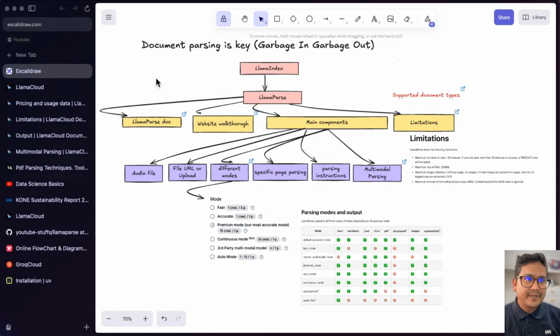So now let's recap. We went through the LlamaParse documentation, went through the website walkthrough, we went through the limitations, supported documents, that's what we went through, and the main components. Okay, file upload, that's what we did. Different modes, yes, page number parsing, parsing instructions, multimodal parsing also. So we did the audio file, and we walked through these different things from the UI as well as from the Python code. I hope now you get the overall idea of LlamaParse.